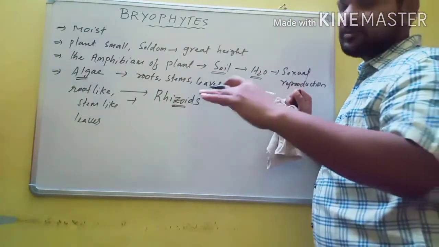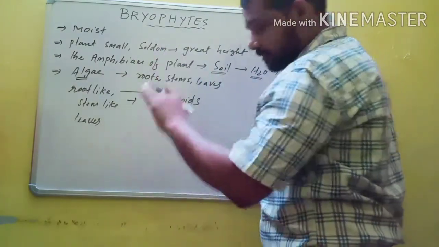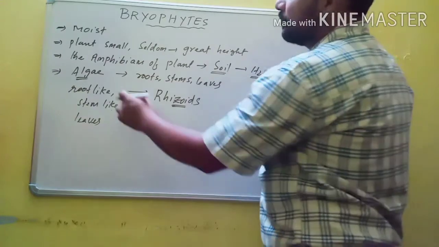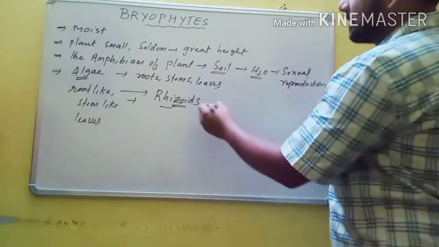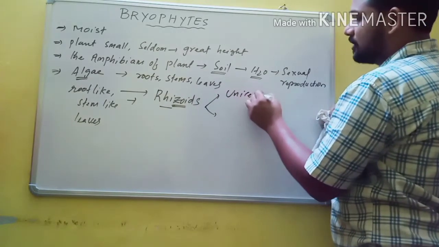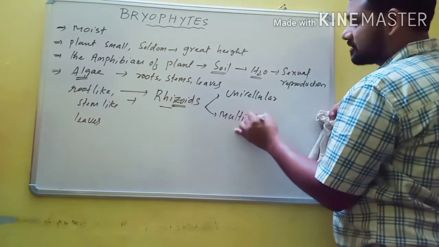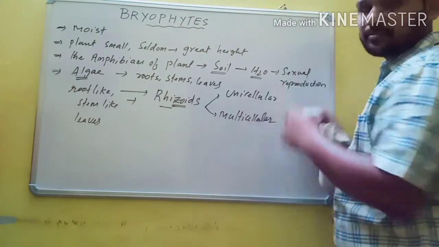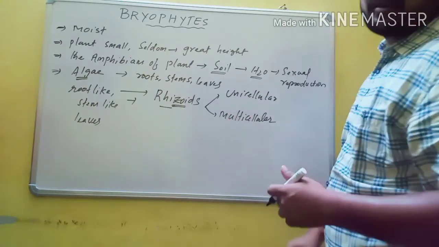The body of bryophytes seldom attains great heights. That means they are closely pressed to the substratum with the help of root-like structures. These root-like structures are known as rhizoids. Rhizoids may be unicellular or multicellular. So the entire rhizoid is made up of only one cell, or it is made up of more than one cell.